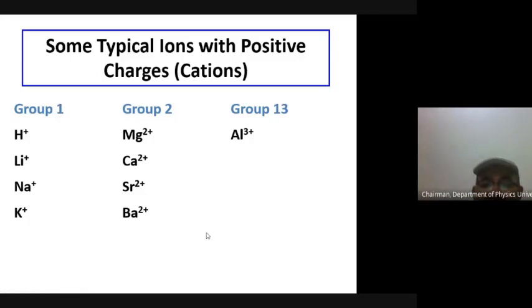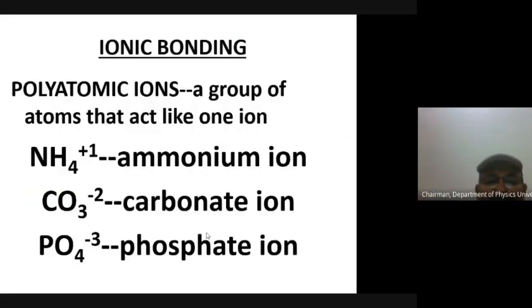When they have a surplus of electrons, we call them anions. Right? So when you use the terms, it becomes much easier to know how an atom will form a specific type of bond. Ionic bonding, now let us go into a little bit of detail: polyatomic ions, a group of atoms that act like one ion. I am coming to this after a break.